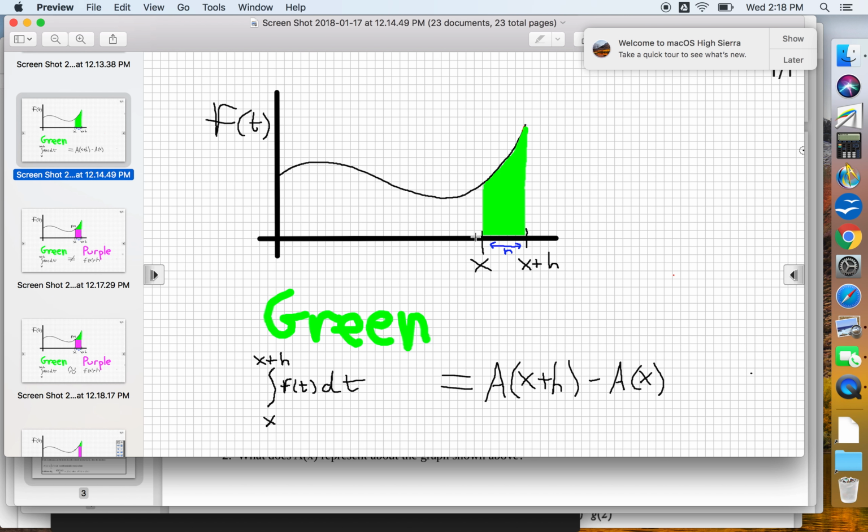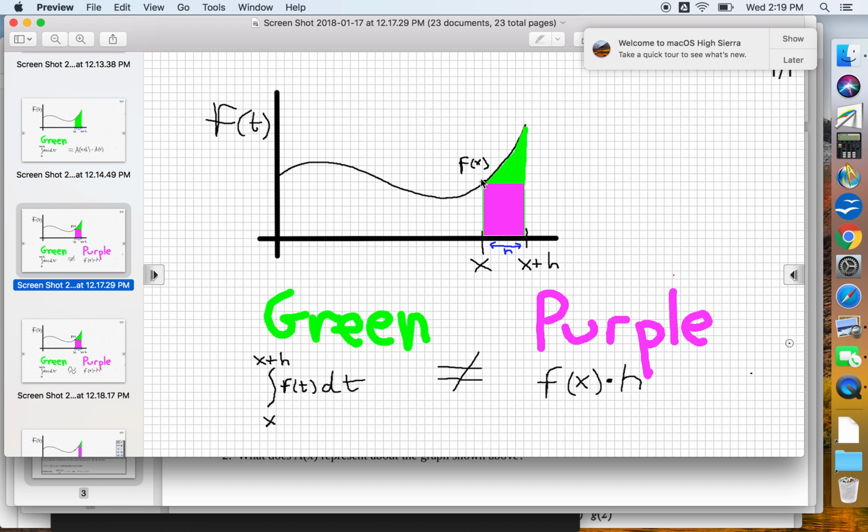x plus h. We are going to measure it with the purple. Here's the purple. The purple is this new region. It's a rectangle that I've drawn. And what I have done is I have put this symbol in here. Gosh, I hope we can agree that the green does not equal the purple.